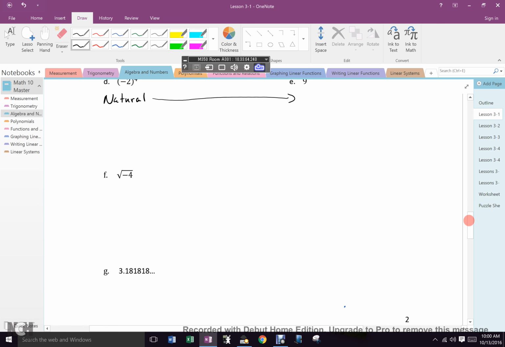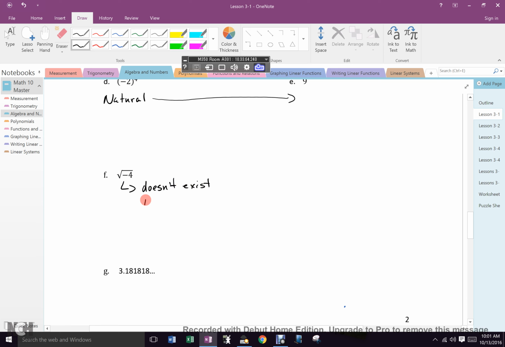What about F? Pardon? It is impossible. Doesn't exist. Why? Two negatives multiply, you get a positive, don't you? Right? Two positives multiply, you get a positive. What's the only way to get a negative? Multiply a positive and a negative. But a square root says they've got to be both the same, don't they? So negative 2 and positive 2 is the only way to multiply to get negative 4, isn't it? But are negative 2 and positive 2 the same thing? No. So this doesn't exist.